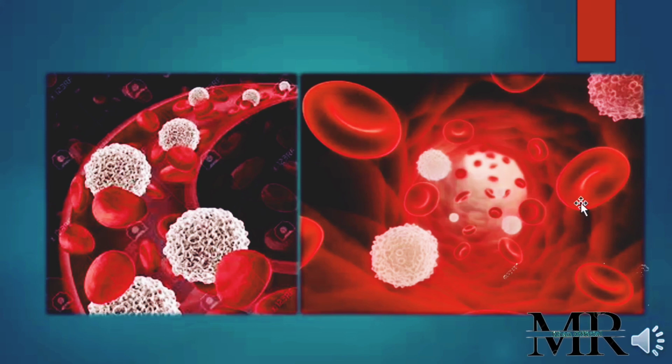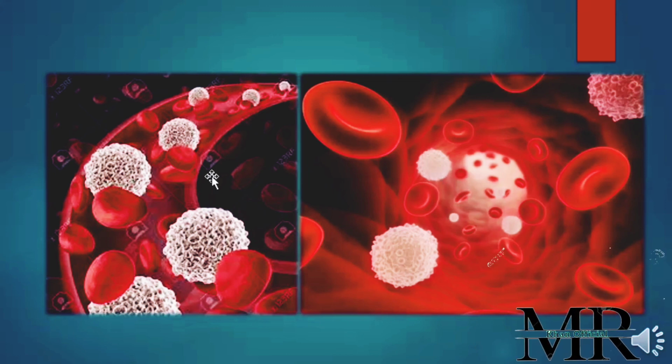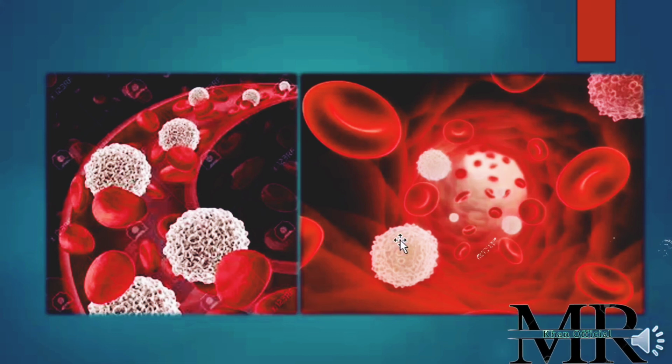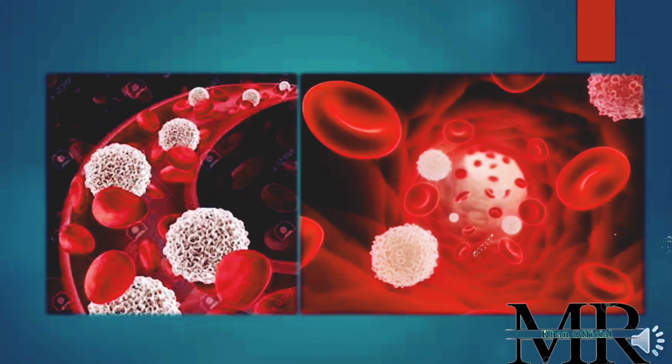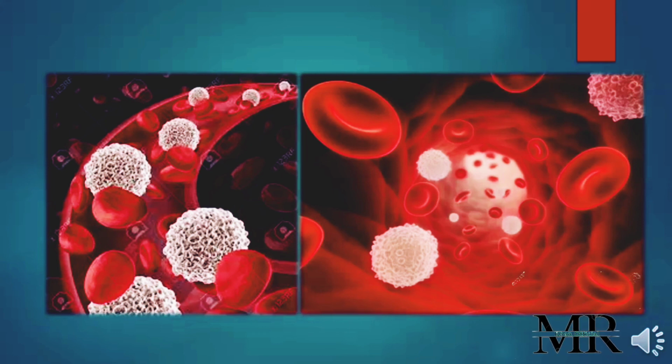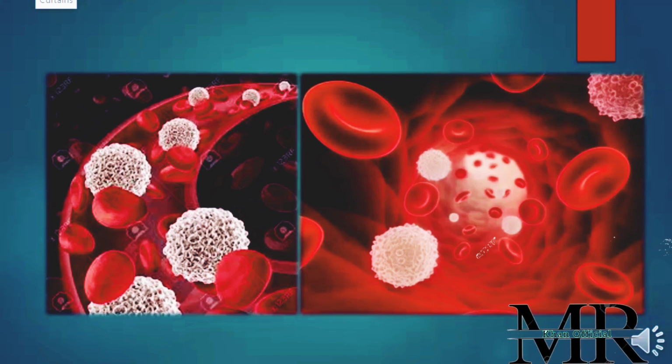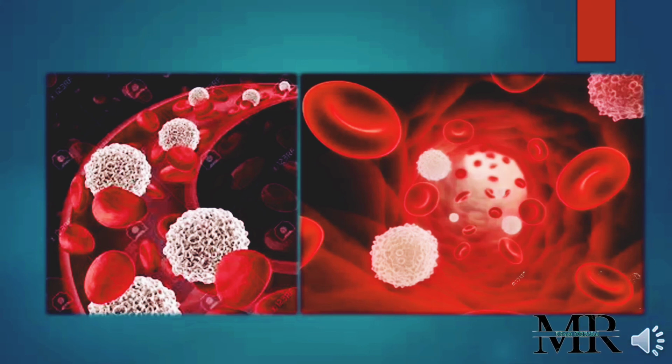They are responsible for the transport of oxygen, while these white cells, you can see, are known as white blood cells, and these white blood cells are actually the defense system of the body. When pathogens enter the body for the first time, they enter the blood, and these white blood cells fight with those pathogens and kill them to protect the body from different diseases.